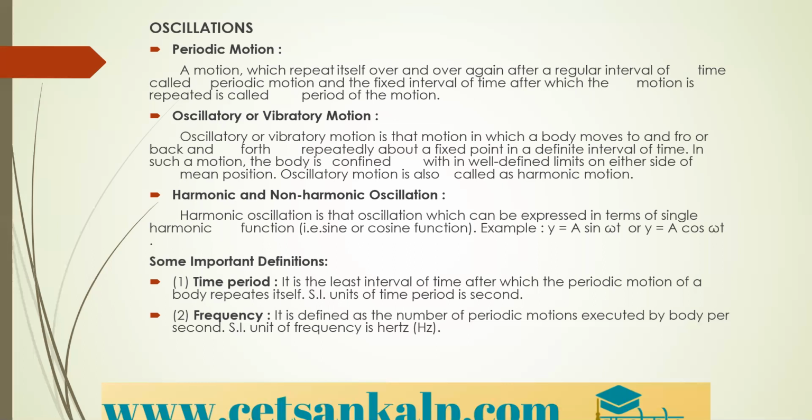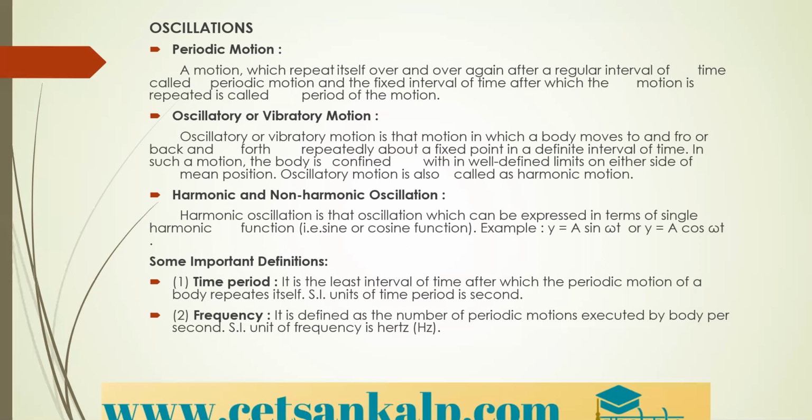In such motion, the body is confined within a well-defined limit. Even though it is moving freely, the end position, up to which limit it goes, is fixed from the mean position, that is, from the center or origin. Therefore we say that it is within limits on either side of the mean position.